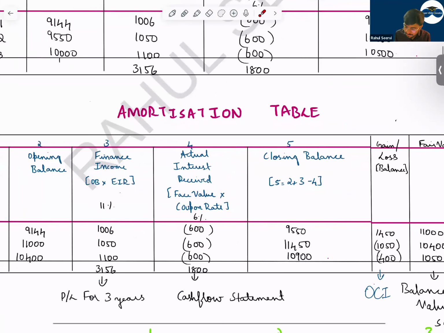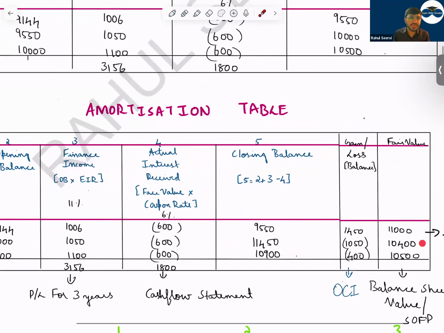And then again, you will have a fair value. The fair value through OCI, the fair value of the financial asset. You will follow IFRS 13 and calculate it. In that case, the bonds will be listed in some market, etc. On that basis, you will calculate. So 11,450 and it is 10,400. So can I say my value of the financial asset is coming down? If my value of the financial asset is coming down, it's a loss for me. So in OCI, I will record this as a negative number.